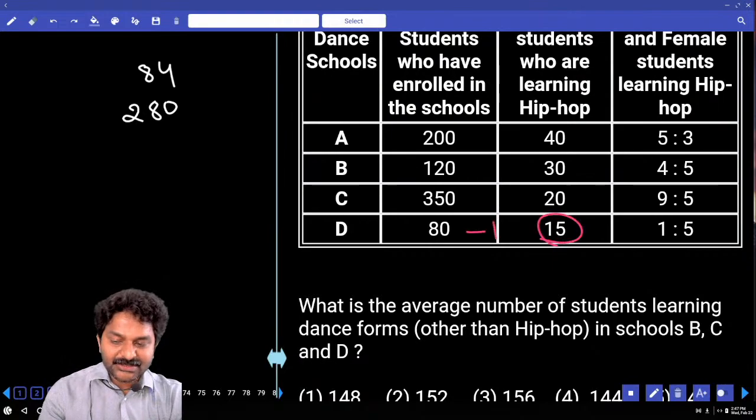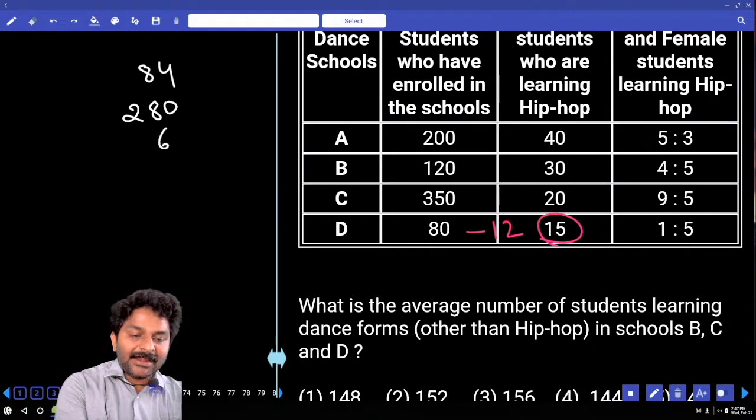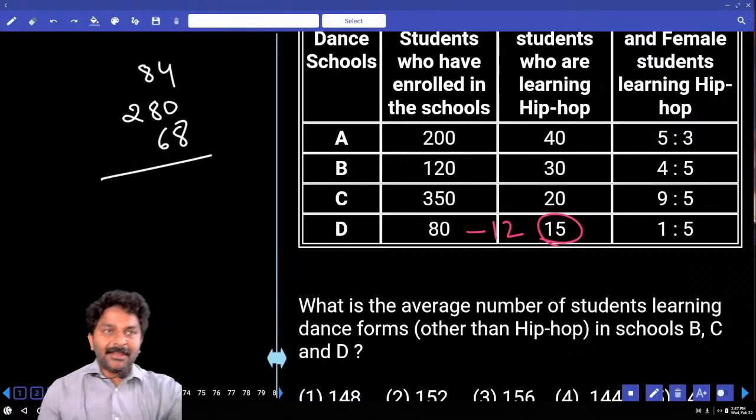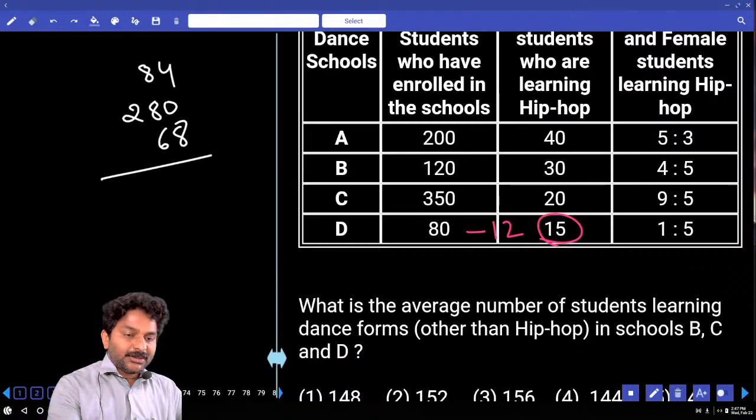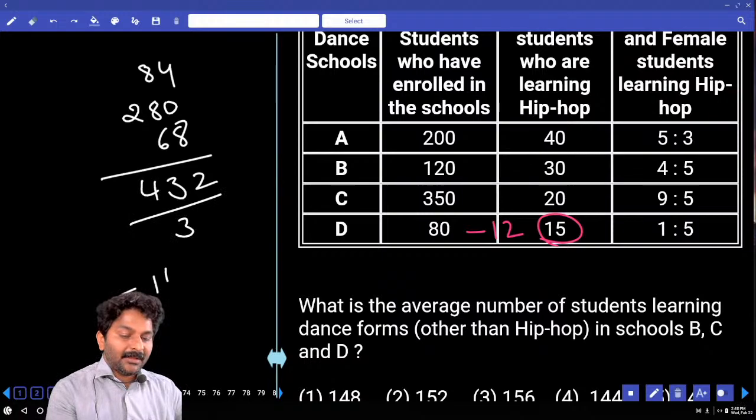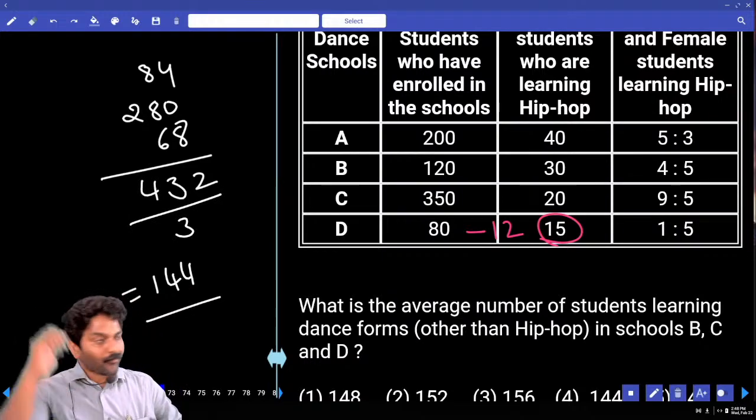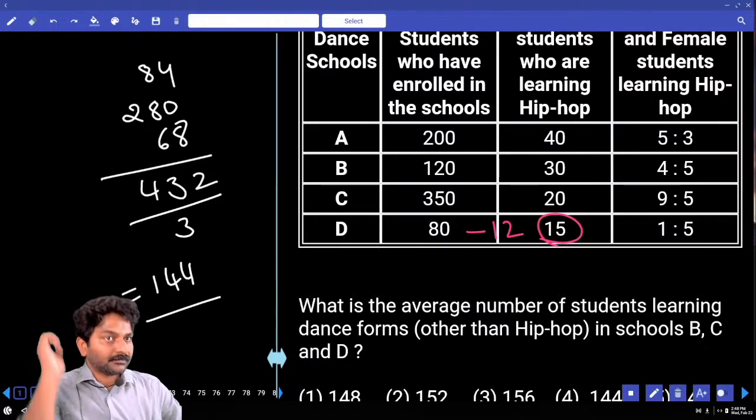15% of this number, which is 12. If you subtract it, you'll get 68. They learn other than hip hop. And for these 3 numbers, we were asked to calculate average. 2, 3, 4 by 3, 144. Right?